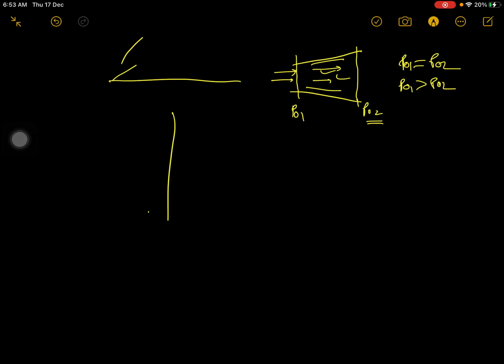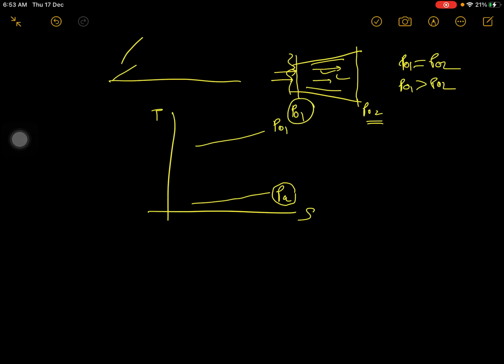So you will see the diagram on the T-S diagram. So this is T and S. First you draw the ambient pressure line, that is P ambient. Whatever pressure was here is P ambient, and here you had the equivalent total pressure of this P ambient, that you consider as P01. Consider that irreversibility is present, then your P02 will be less than P01.